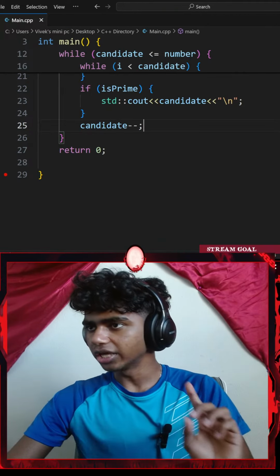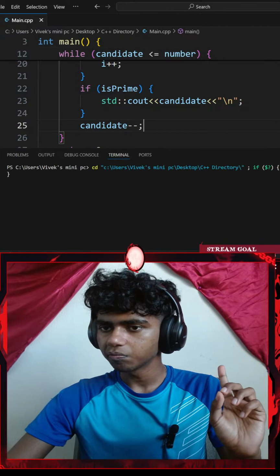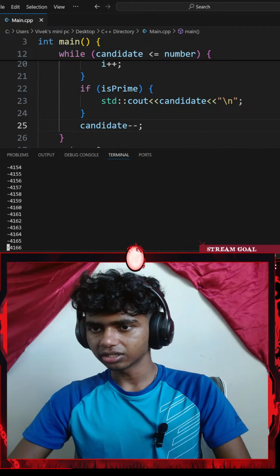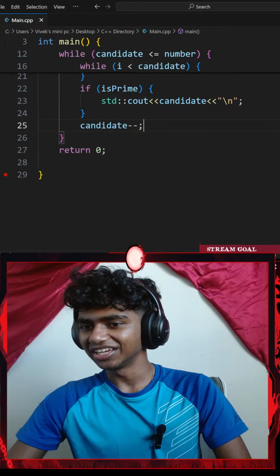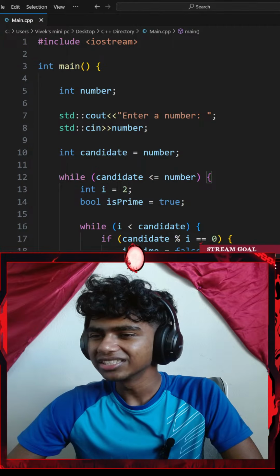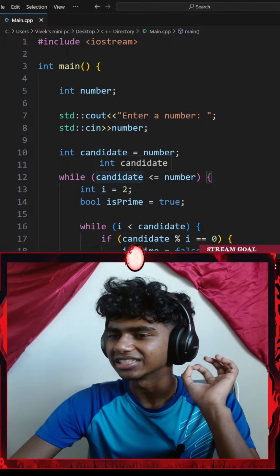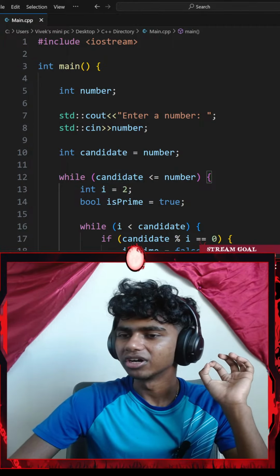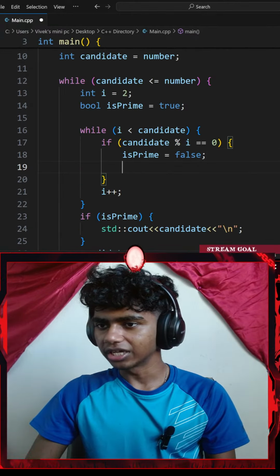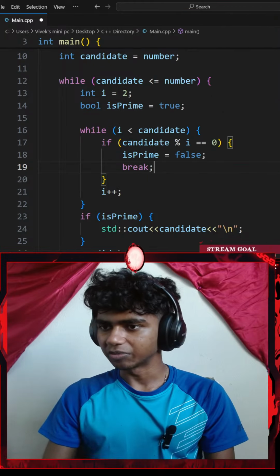If I were to Control S, copy the code and run the command, enter a number, let's go with something like 10. Guys, I'll hit the infinite recursion error. Don't I have like a base case? While my candidate is less than or equal to number. Did I need a base case? I forgot to add a break, guys. Hold up, this might just be...